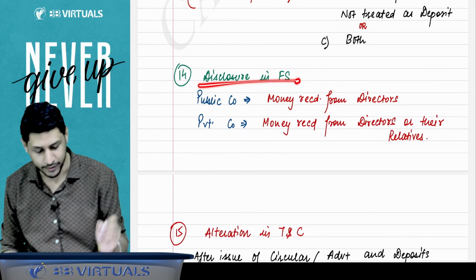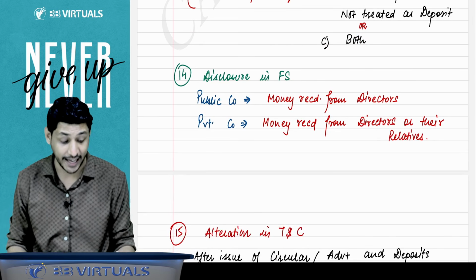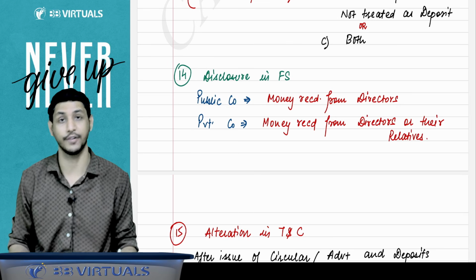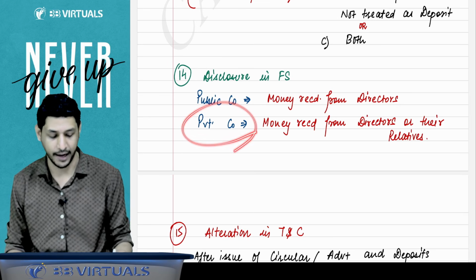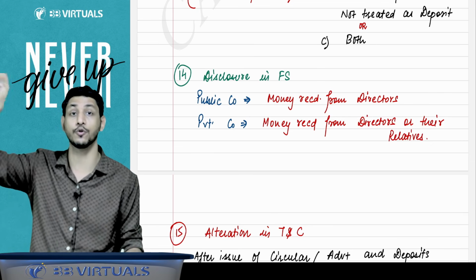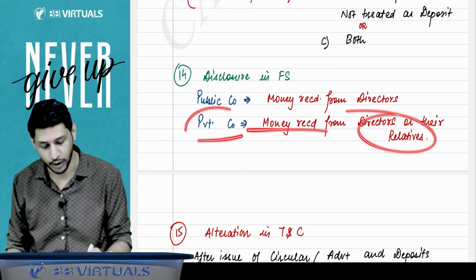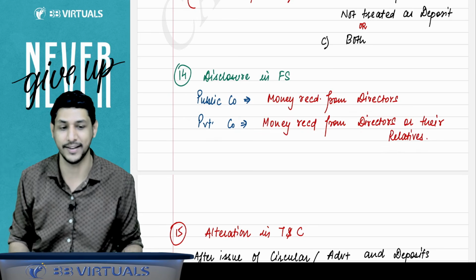Then there is another very small rule, disclosure in the financial statement. Whenever a public company accepts deposits from the directors, they have to disclose it in the financial statement. And if it is a private company and you accept money from a director or their relatives, the same provision relative to clause 77 given in chapter 1 applies. If you accept deposits from these people, you have to disclose it in the financial statement.